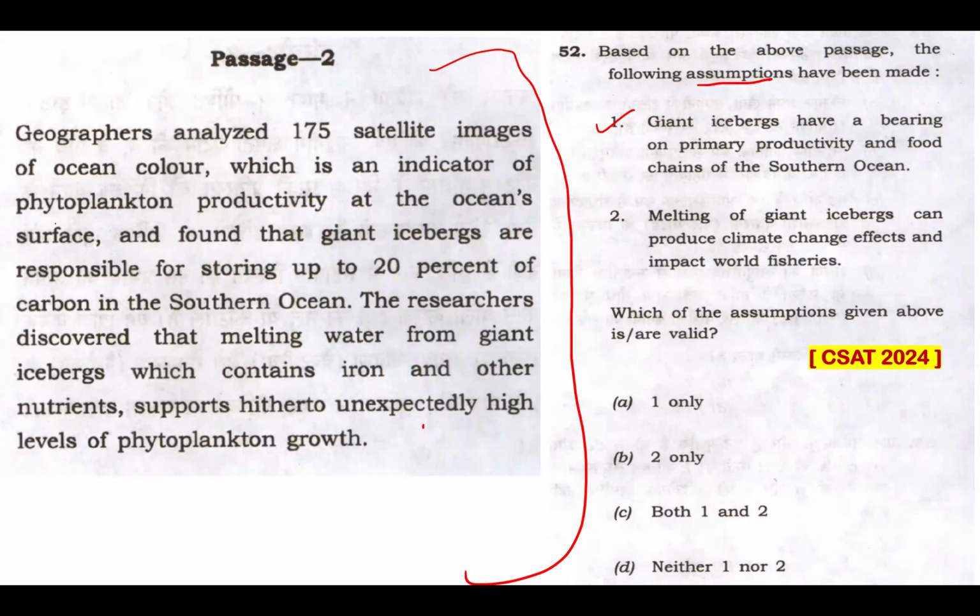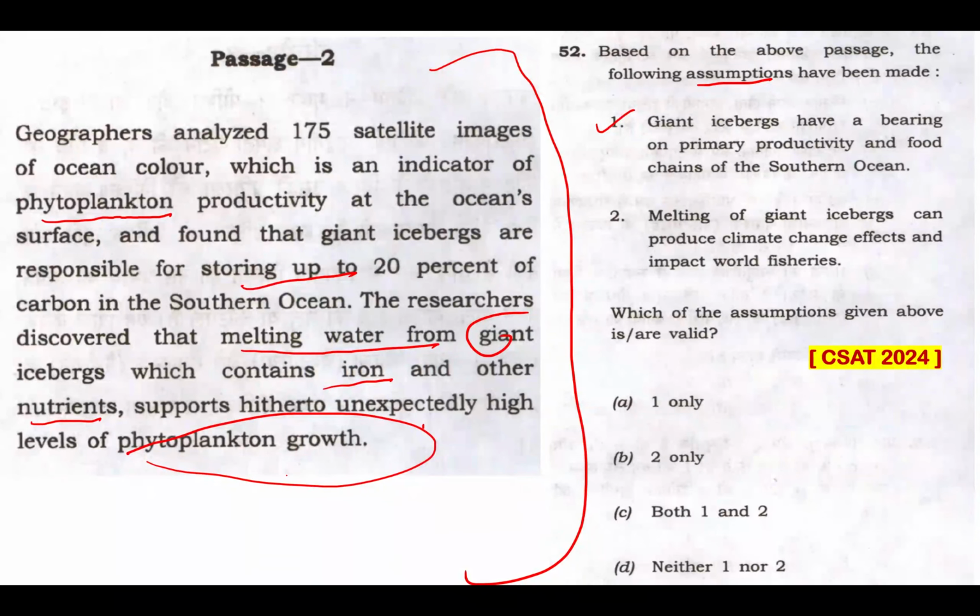The passage talks about phytoplankton productivity at the ocean's surface. It talks about giant icebergs, which are responsible for storing up to 20% of carbon in the Southern Ocean, and the researchers discovering that melting water from giant icebergs, which contains iron and other nutrients, supports phytoplankton growth.